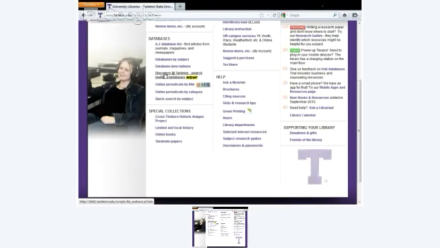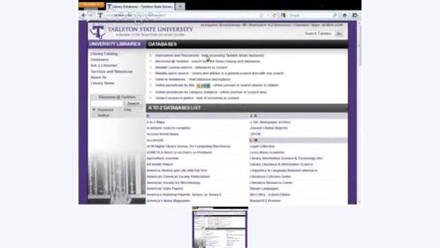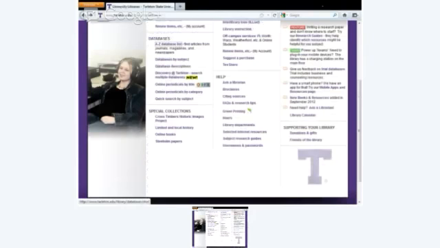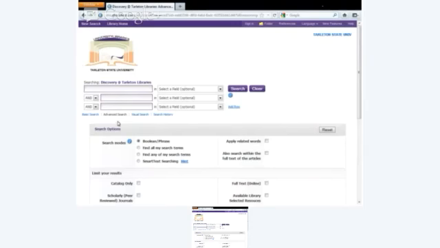But it's a whole lot better than going to this page and picking them off one by one, because none of us have time for that. And so in the Discovery tool, it is an EBSCO product, so it looks like the EBSCO databases.